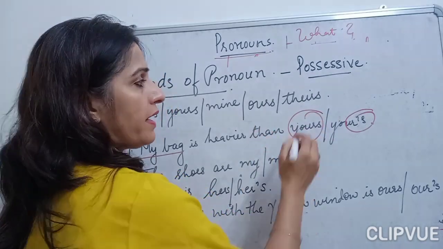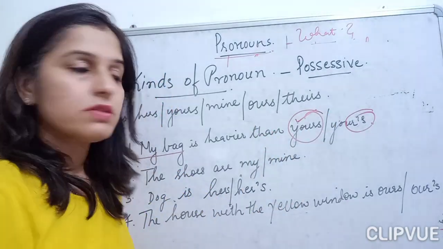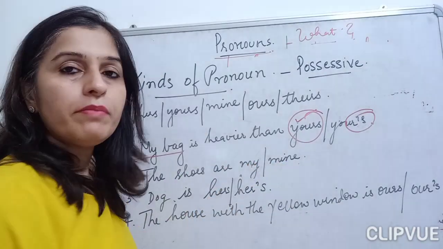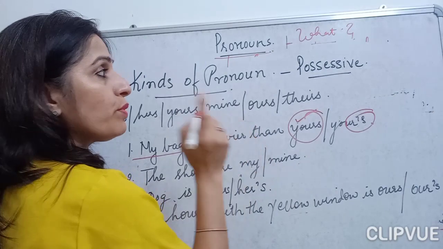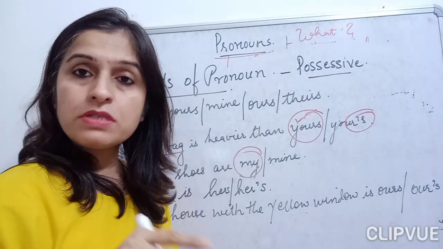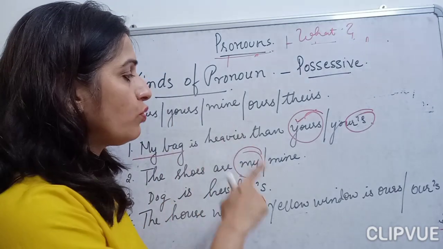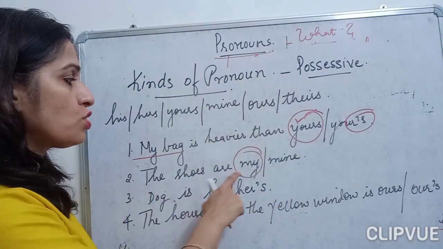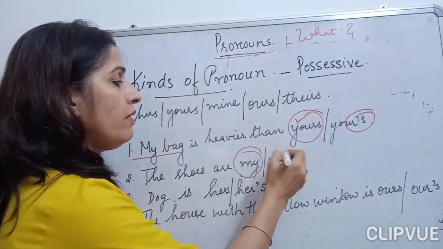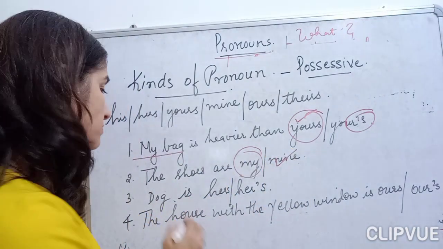So which is my correct answer here? Yours. The shoes are my or mine? I have to show my possessive pronoun, and if I take my, it will show a personal pronoun, and I have to indicate a possessive pronoun, and it should go along with the sentence as well. So the shoes are mine.